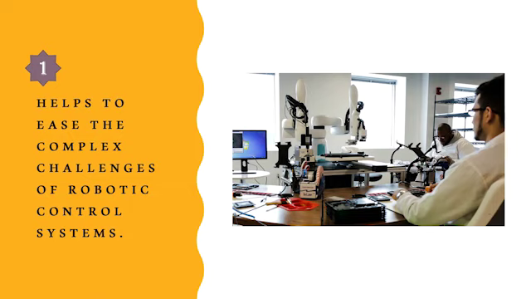Firstly, brainwave control tech helps to ease the complex challenges of robotic control systems, which often require dedicated programming and even language processing capabilities. This is because it allows a robot supervisor to correct mistakes instantly and more intuitively using a combination of gestures and brain signals. This means that the time spent on programming a robot can be reduced exponentially, as all edits made to the robot's program can be made in a matter of seconds.